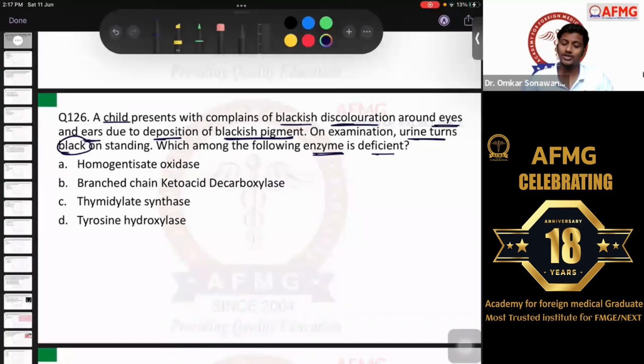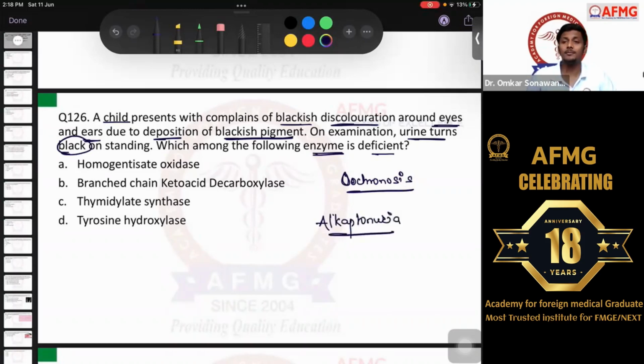Here there is some enzyme deficiency due to which the child is presenting with blackish discoloration, usually around the skin of the eyes or on the ear cartilage. This blackish discoloration of the skin or the cartilage is called ochronosis. Along with that, on examination the urine turns black on standing. That means when the child urinates, it is yellow in color, but when it is exposed to air, it will turn black on standing. This is a classical clue for your diagnosis. That is what is known as alkaptonuria.